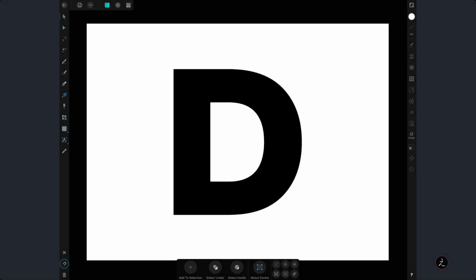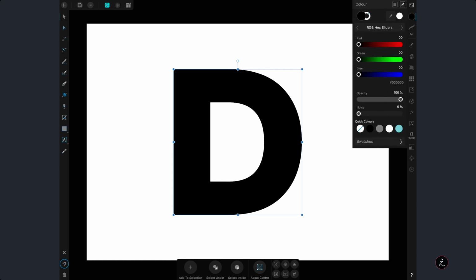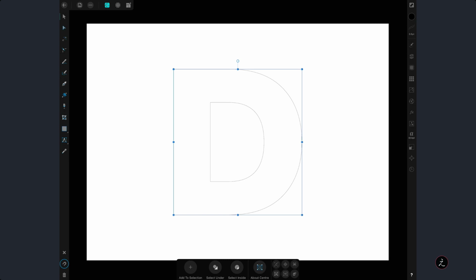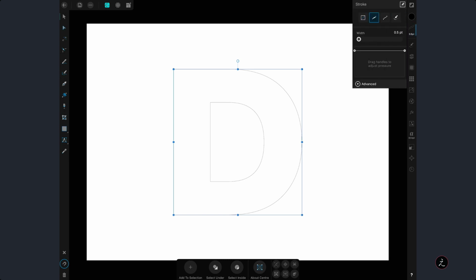So inside Affinity Designer with a new document open, I have already created just the letter D using an extra bold font. But a font weight of just bold or black can also be considered, depending on the font family you're using. So I'm just going to tap on the letter D, and inside the Color Studio, I'm going to use a stroke instead of a fill. I'm just going to swipe up to the right or to the left. And now I have the stroke. Then inside the Stroke Studio, I'm just going to up the width a bit, like so.